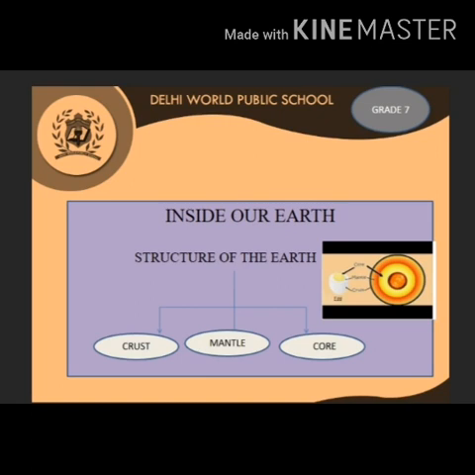So the first layer, which is hard, is the crust, and the second layer, which is a little soft, the egg white or albumen, is the mantle, and the inside layer, the egg yolk, is called the core. So now I think you can remember with the example of the egg. The first layer is crust, the second layer is mantle, and the third layer is core. These are the three concentric layers of our earth.